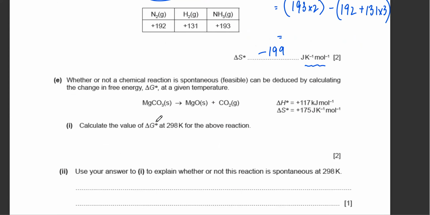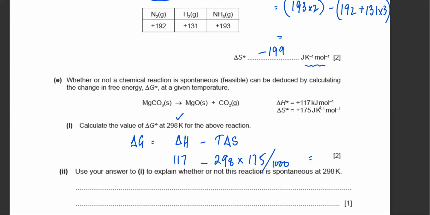And then he says calculate delta G at 298 Kelvin. So what is the formula for delta G? Delta G is equal to delta H minus T times delta S. So delta H is 117. And remember, delta H is in kilojoules. Delta S is given, and the temperature is also given, that's 298 Kelvin. It should always be in Kelvin. So 298 multiplied by delta S, which is 175, but that needs to be in kilojoules. So you divide by 1000.